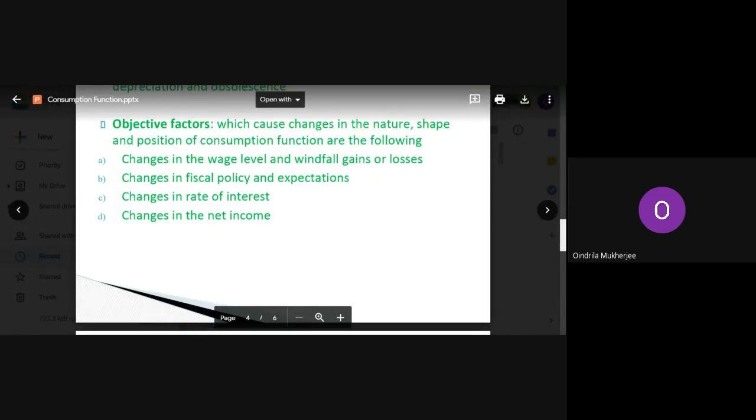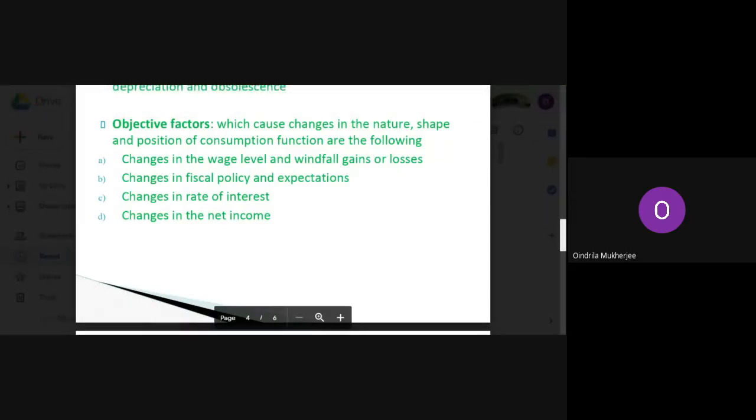So interest rates affect our consumption pattern. Then changes in the net income. Income is anyhow related to consumption, I told you. Income increases, consumption increases. Income falls, consumption also falls. But I told you one main important thing in the other lecture of mine: do we spend our entire income on consumption? Like I gave you the example, I asked you a question that if your income is 15,000, will you spend the entire 15,000?